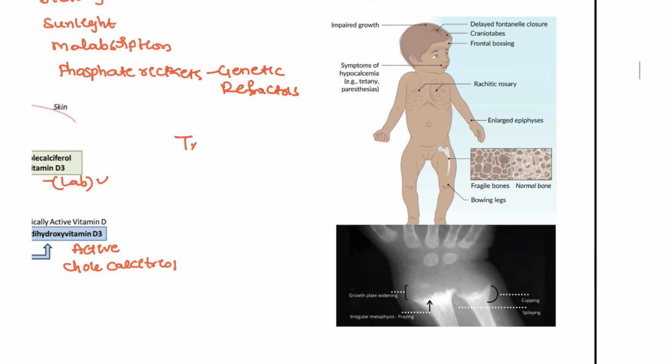On the lab tests, you are going to see that the PTH level is elevated due to the decrease in the vitamin D levels, and the calcium levels are also decreased. What about the phosphorus? As the PTH is elevated, the phosphate level is also decreased in this patient. Due to increased PTH, the ALP, reflecting new bone resorption, will also be increased.